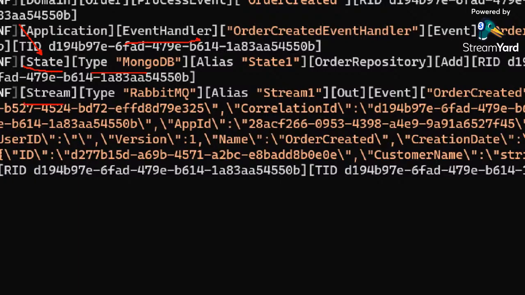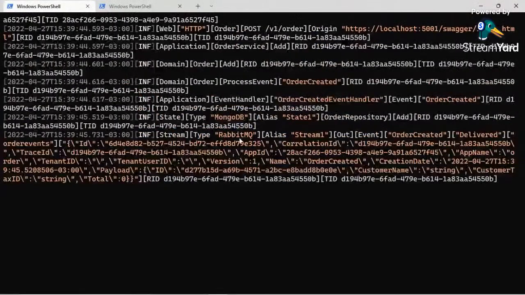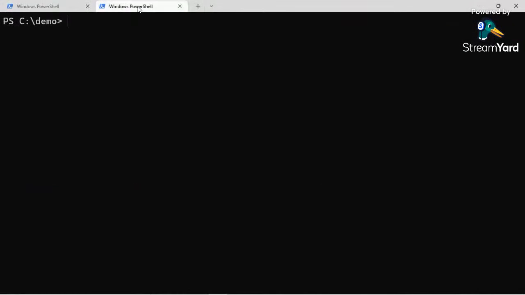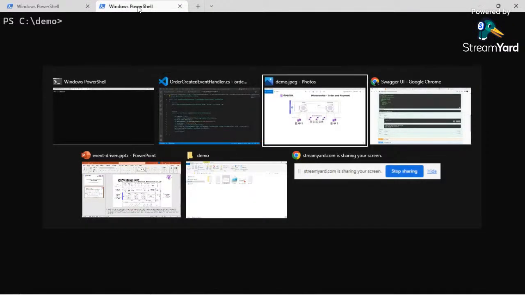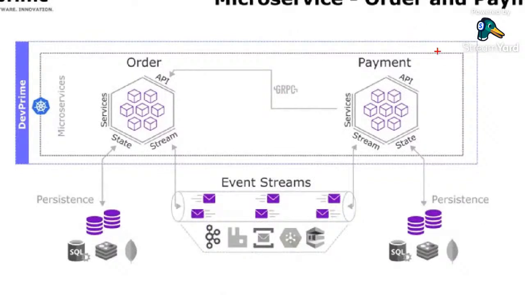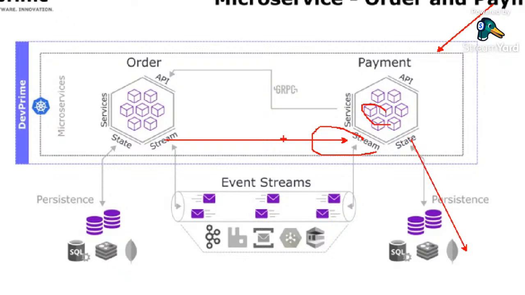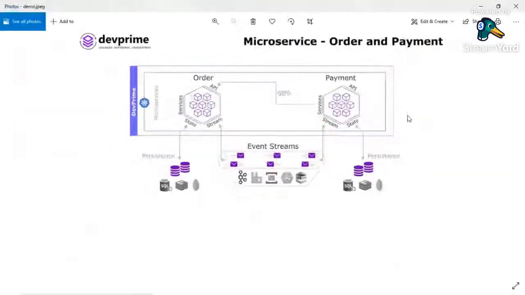In the second line, stream send, we are emitting events on RabbitMQ. So we got an event on our RabbitMQ. Okay, let's create another microservice in order to react to these events. So now let's create this microservice that's gonna receive this event, react to it, do some process, and save its state. Let's write it together. Come join us.